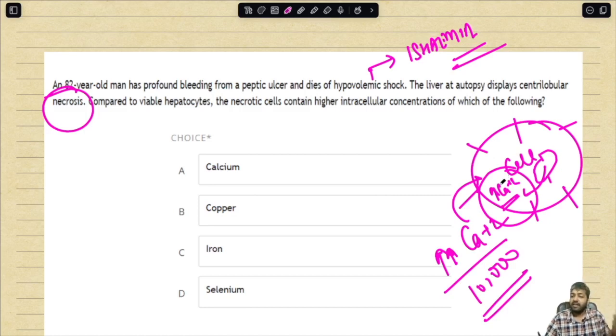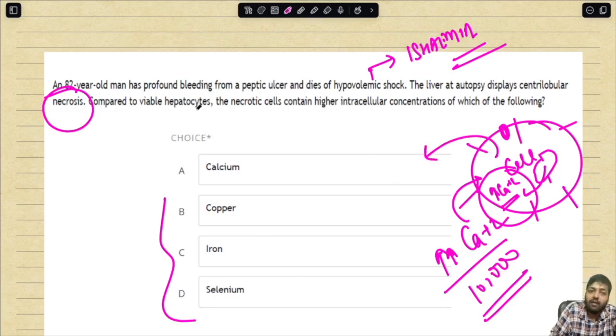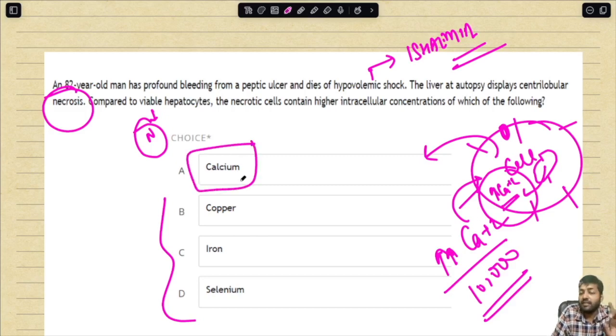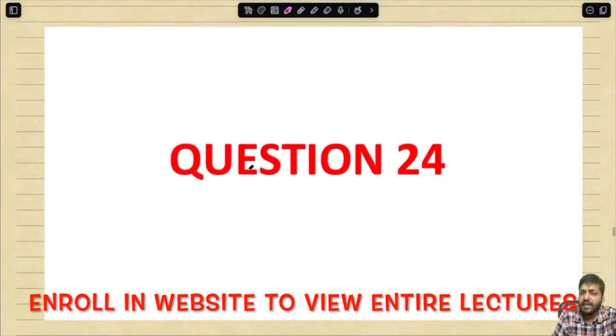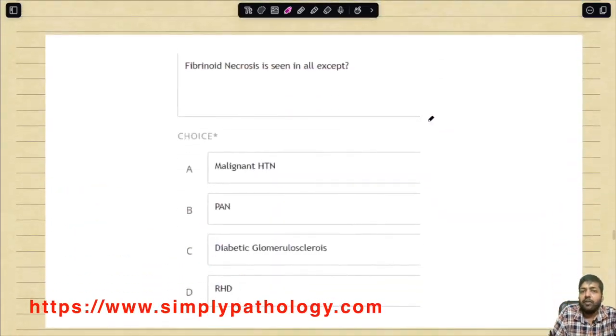Calcium itself, when it increases, has deleterious effects inside cells. That is a separate question, but over here the question is about necrosis and the integrity of the plasma membrane. Copper, iron, selenium, their concentrations are higher inside, and after cell injury like this they go outside. So compared to viable, that is normal, hepatocytes, the necrotic cells will always contain a higher concentration mainly of calcium, and this is a very important conceptual question asked in the exam. Next question, question number 24. Fibrinoid necrosis is seen